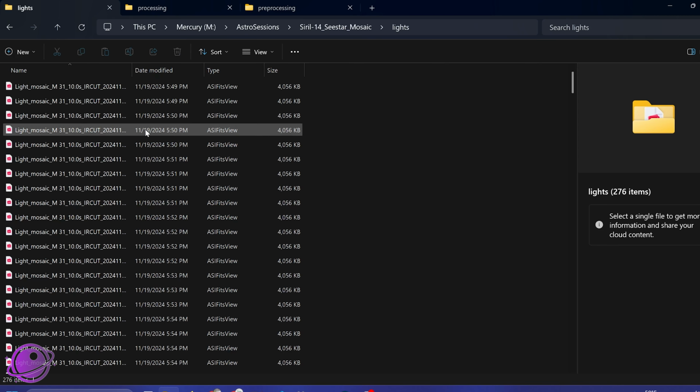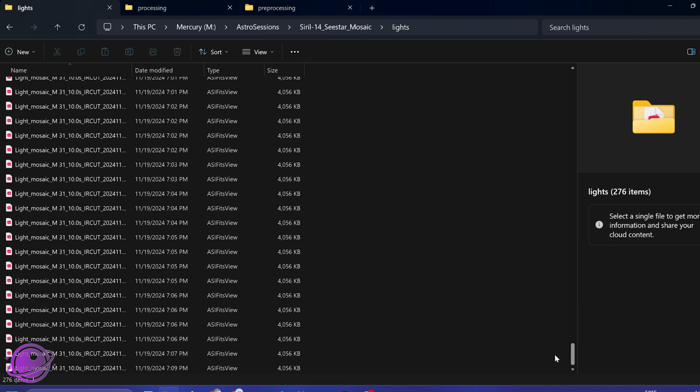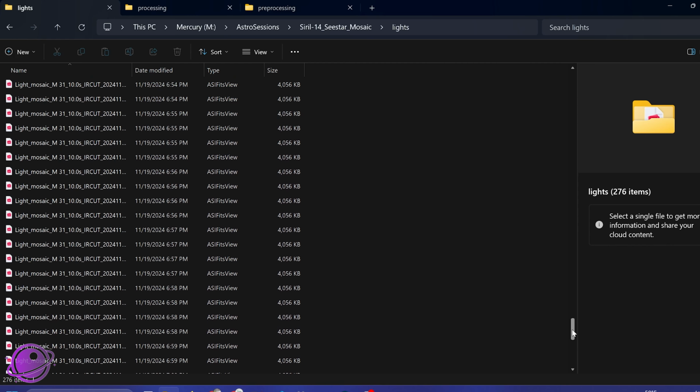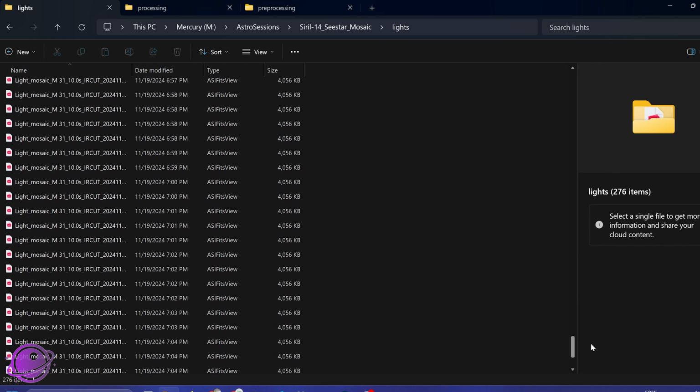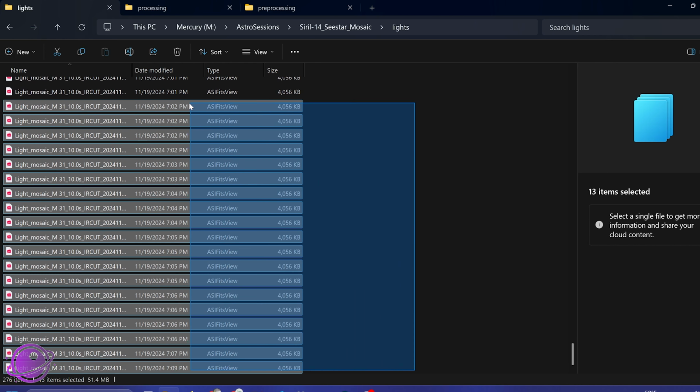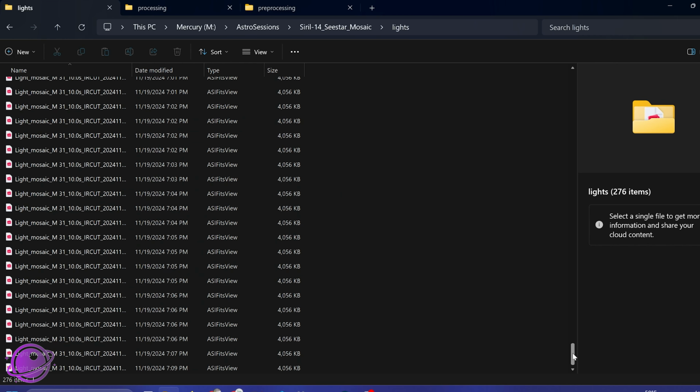And inside my lights folder, I have 276 images from M31 taken in November. These are the same image files that I processed in the original video, so we're going to process them again. I know for a fact that some of these are actually bad. They're going to fail, but it's okay.